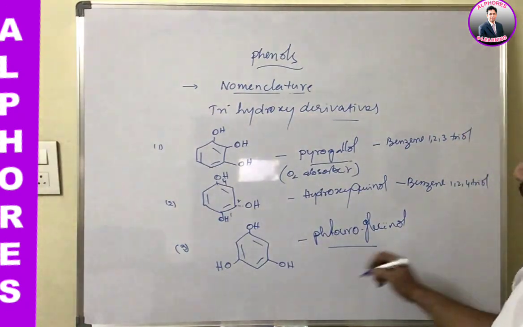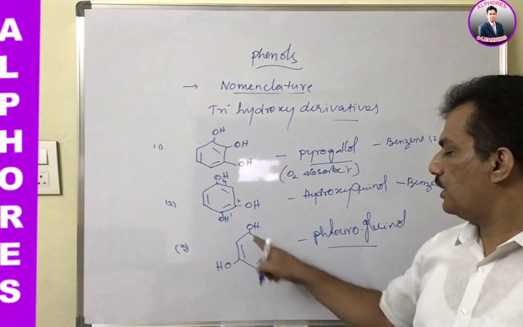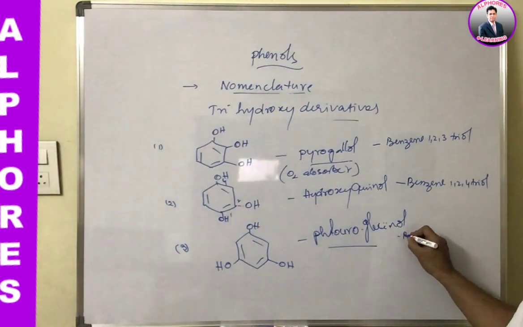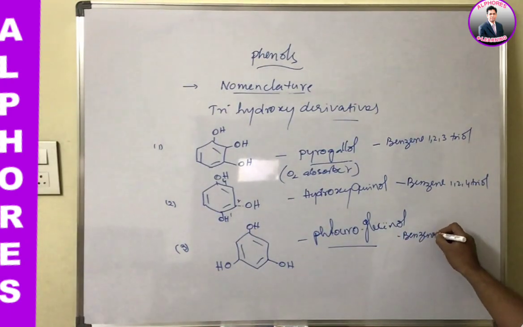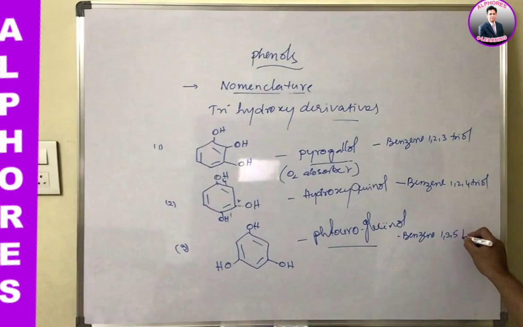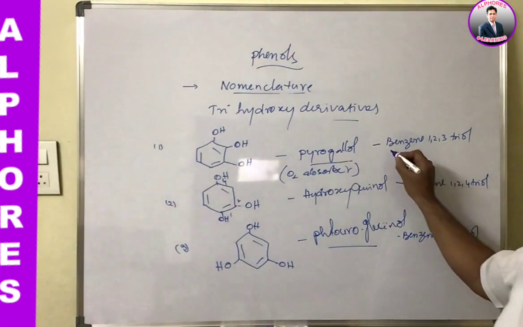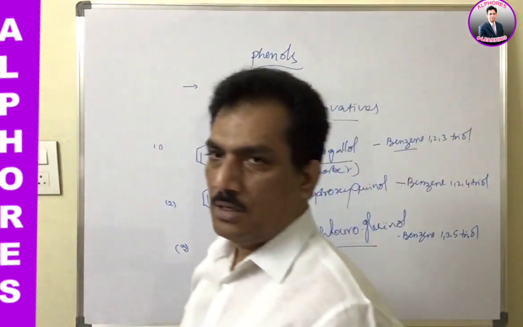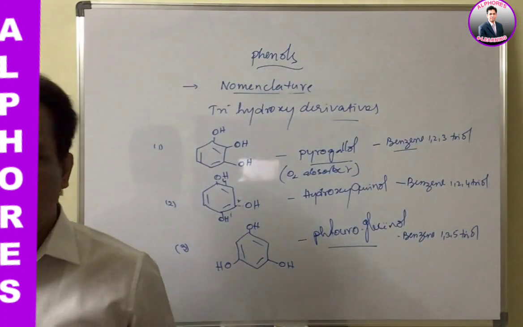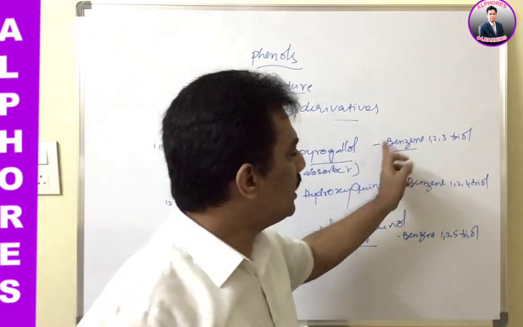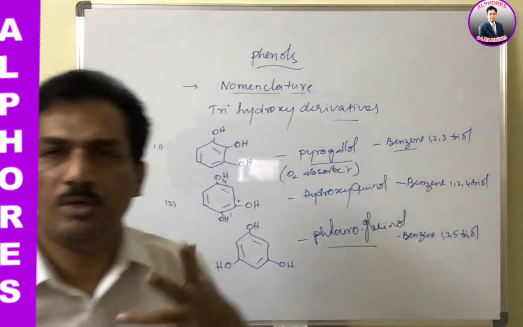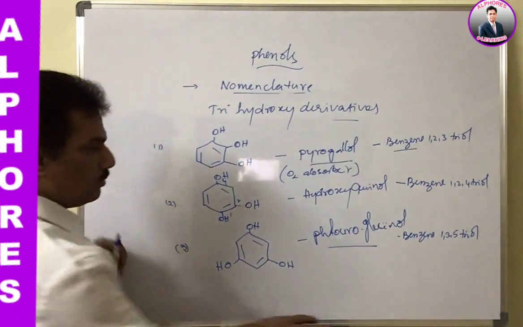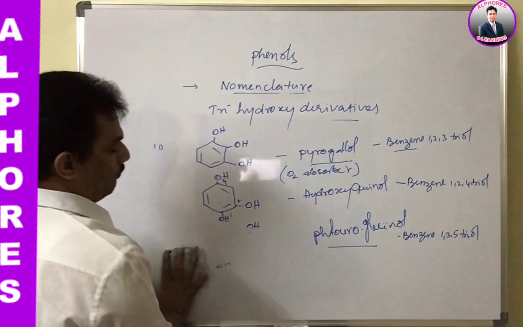And this one, simply you can consider 1, 3, 5. Benzene 1, 3, 5 triol. And simply remember this can be written as 1, 2, 3 benzene triol like that, or 1, 3, 5 benzene triol like that. That means the numbers may be given before the benzene name or after the benzene name. That is already you are familiar with in naming. Clear? That is about trihydroxy derivatives of phenol.